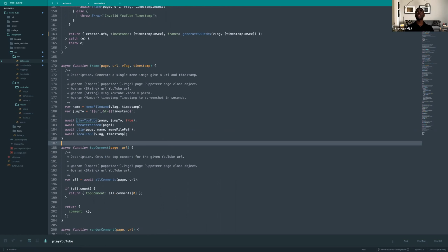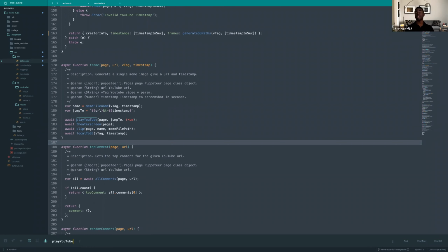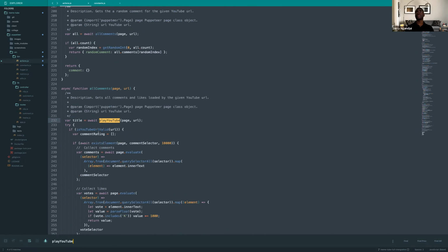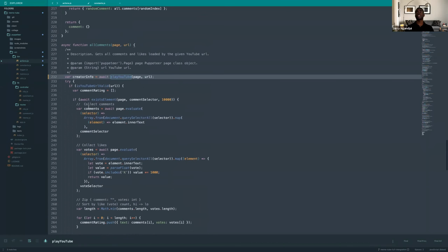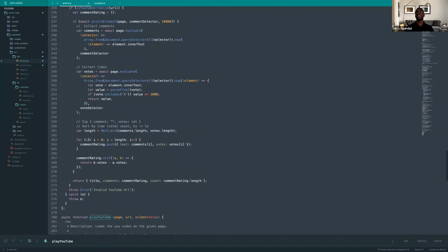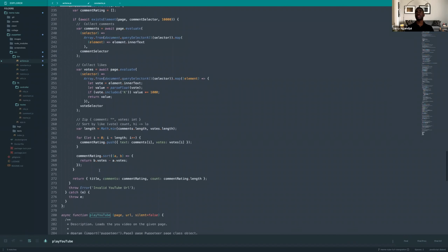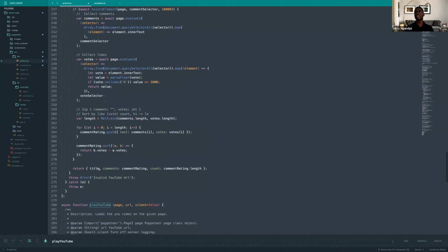So we could avoid some of these just because we're not making a request to every single one. But sometimes, so this is what parses all the comments and also does some sorting based on the amount of likes. Great.